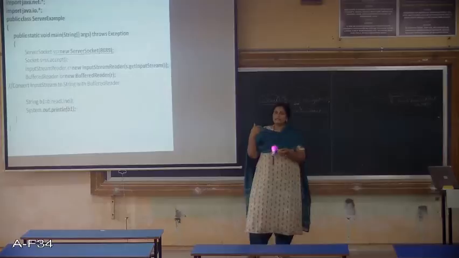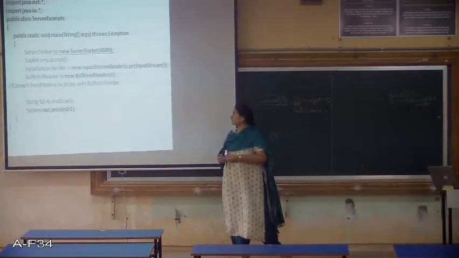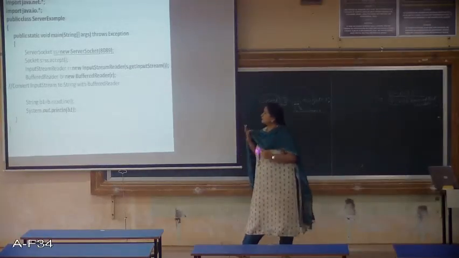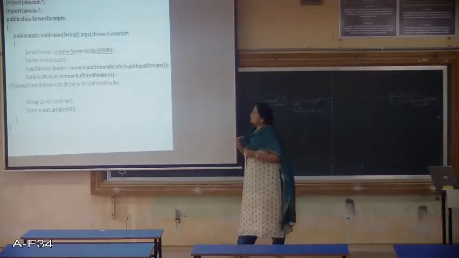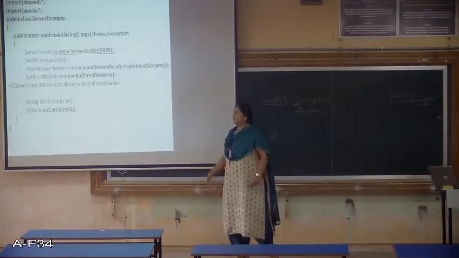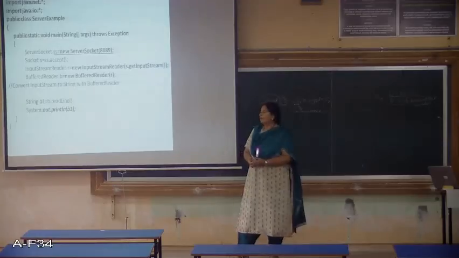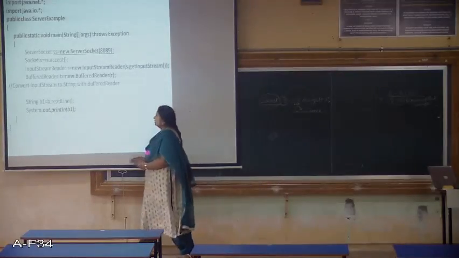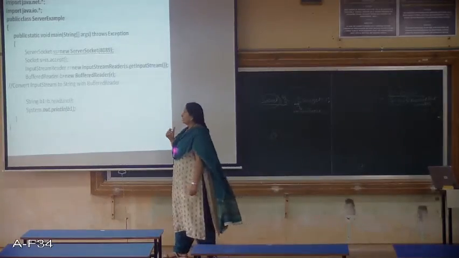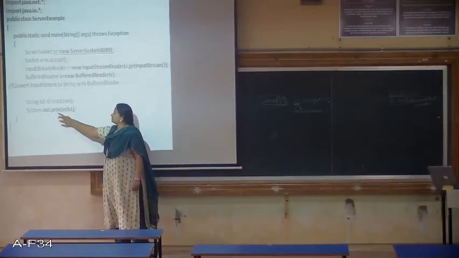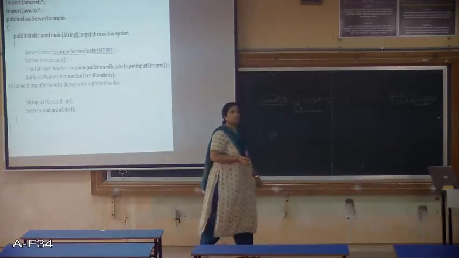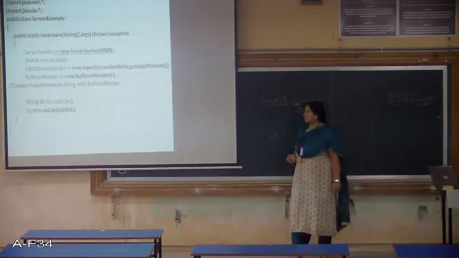So we need to create input stream of the socket. So that we did using the get input stream, and then we use the wrapper class input stream reader, and then to convert the input stream to string, we use the buffered reader class. And once we get that buffered reader object, we can call this readline method, which will get the message in the form of string that is getting printed over here. That means system.out.println will print the message on the screen, right? So that is what we wanted here in this particular example.